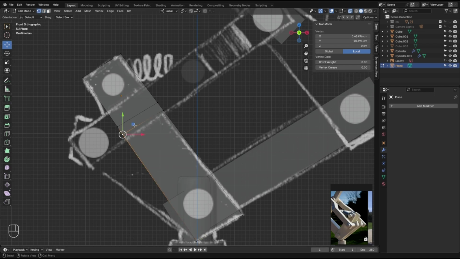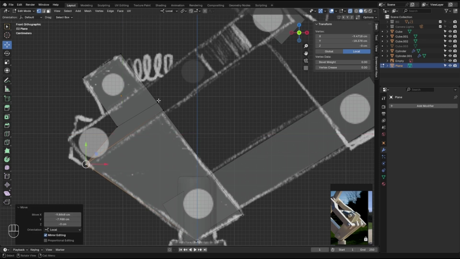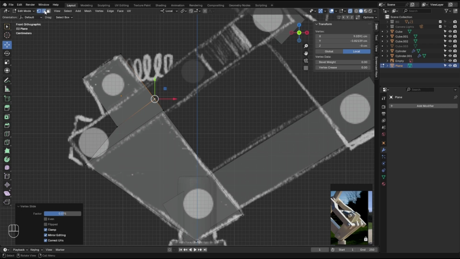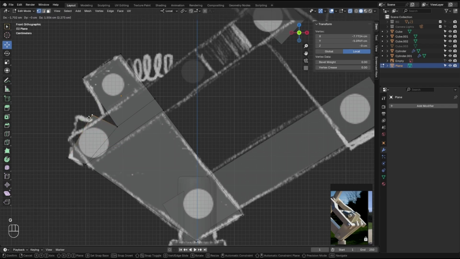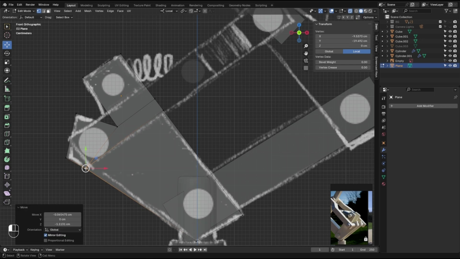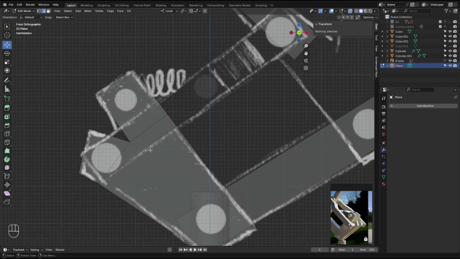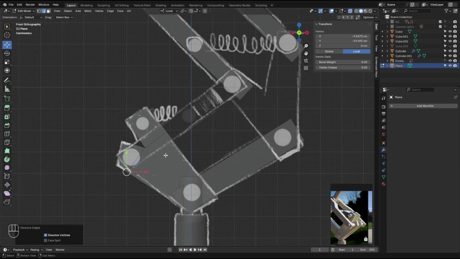Let's slide this one with GG up and grab this one and E. I'm going to get back and clean all of these, but for now, just dissolve this.